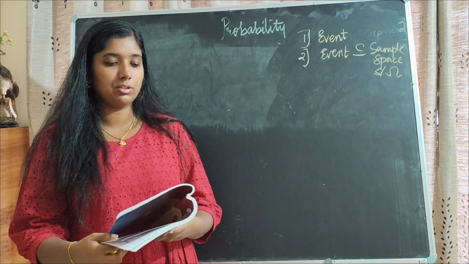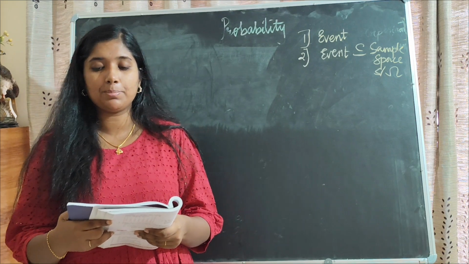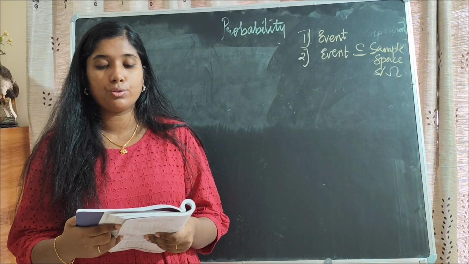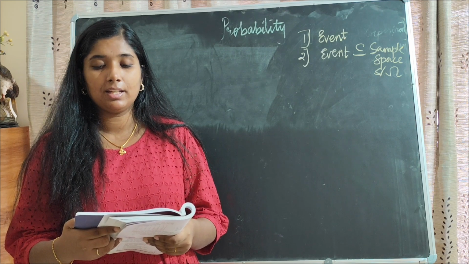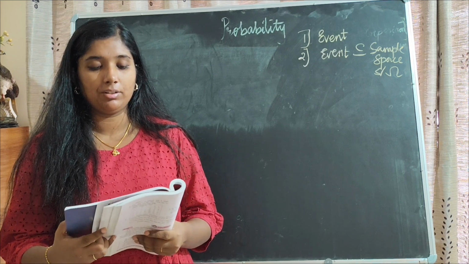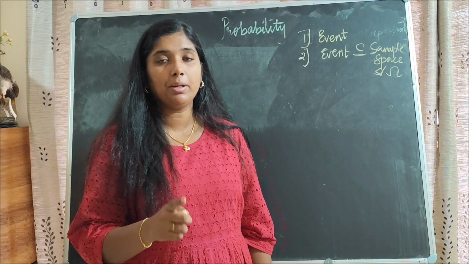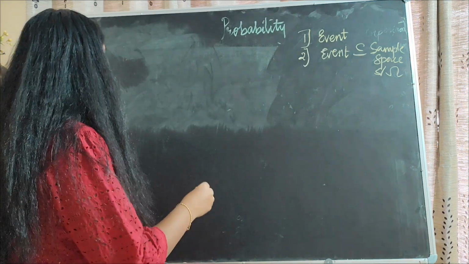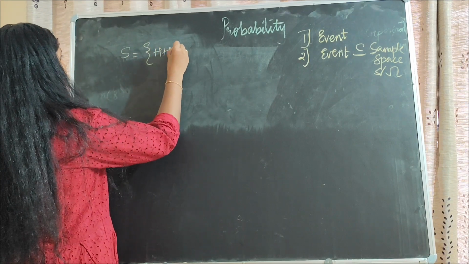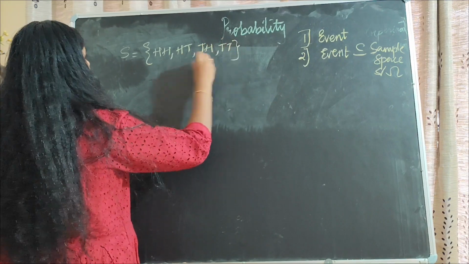Let us see the questions. Two coins are tossed simultaneously. Write the sample space S and number of sample points n of S. Also, write the following events in set form and write the number of sample points in each event. So first, if two coins are tossed simultaneously, what will be the sample space? The sample space for two coins tossed simultaneously is HH, HT, TH, TT.